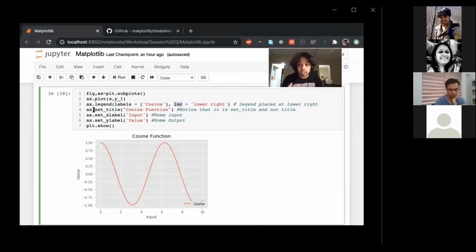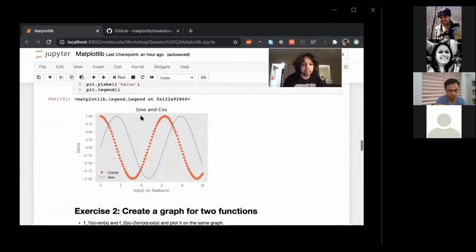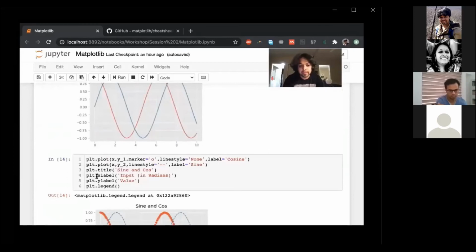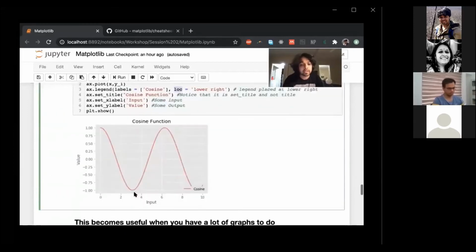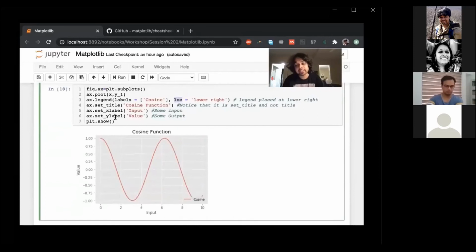Now, notice the difference from the original plt: in plt you'd say plt.title is cosine function, but over here I'd say ax.set_title, so it's different, right? Similarly, in plt you say plt.xlabel. Here you say ax.set_xlabel. Right, so it gets confusing.